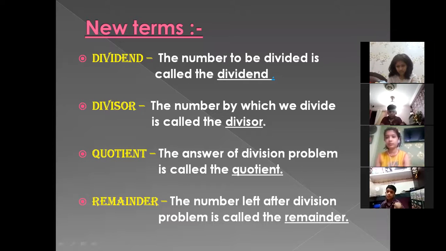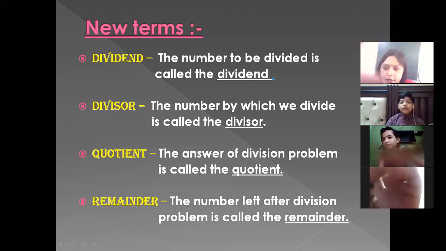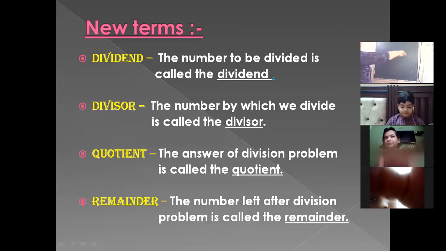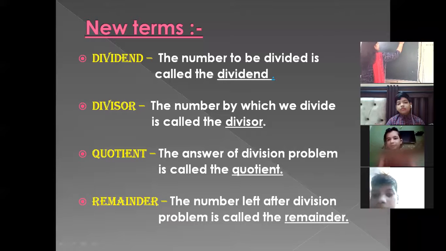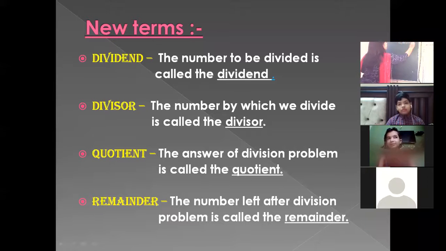Okay, now beta, you are going to tell me whether my board is clear or not. Ma'am, your board is not clear. Give me a second. Ma'am is rotating. Now tell me, is my board clear? Yes, ma'am. Okay, beta. Now ma'am is going to write down the proper definition. Can you tell me what we have done? Ma'am, repeated subtraction. Okay, this is called repeated subtraction.